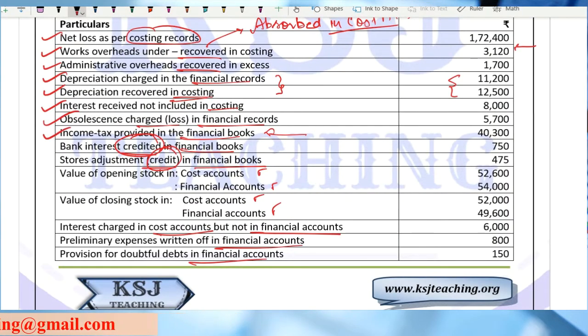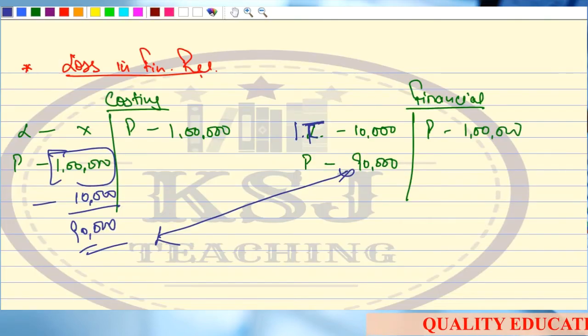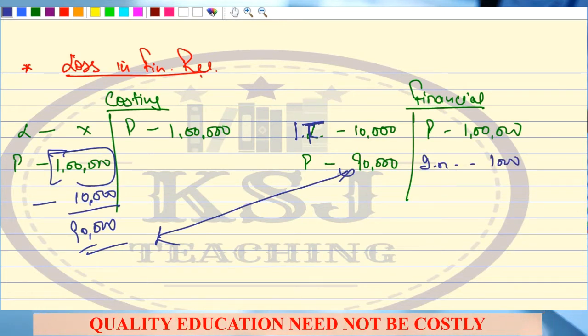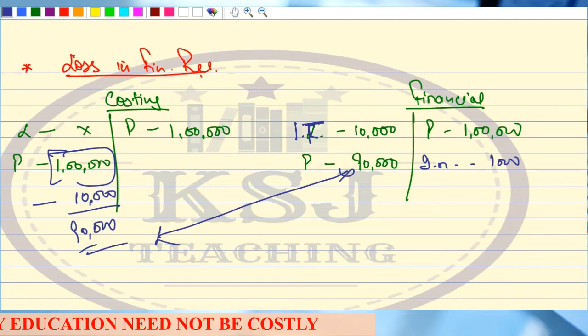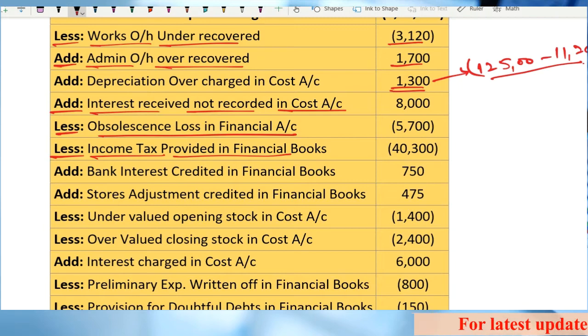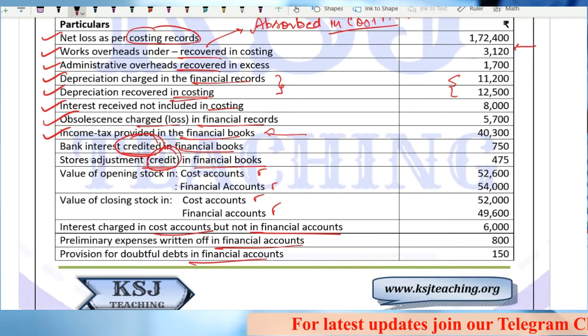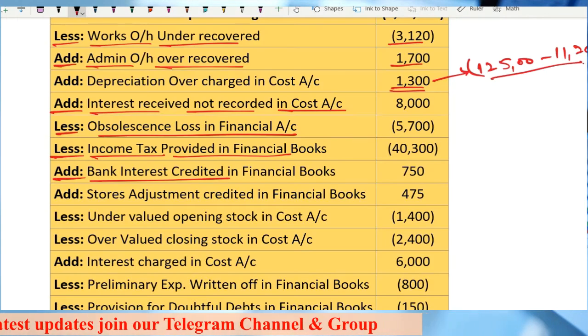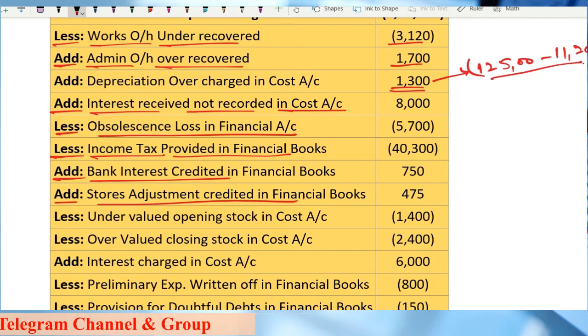Next is the bank interest credited in the financial books. Now there is an income recorded on the credit side of the financial books. That means here you are showing an income of 1,000 rupees, but this income is not shown in the costing records. That means your costing profits will be less, which have to be increased to match the financial records. So I'm going to add it. Add bank interest. Similarly, for the next item, the stores adjustment credited in the financial books, I will also add it.